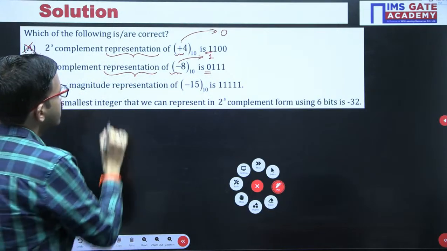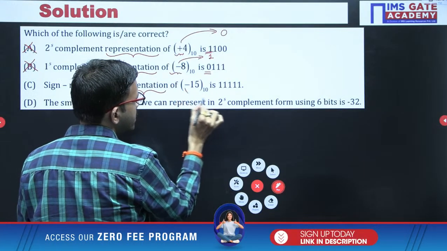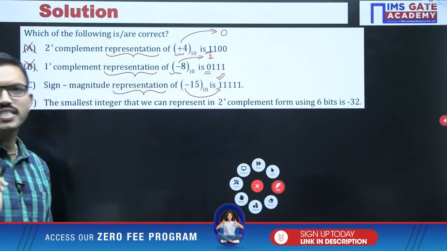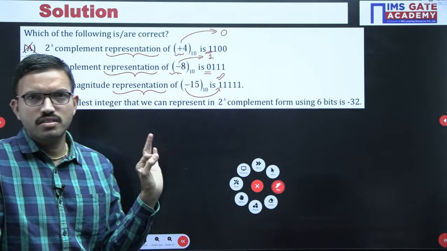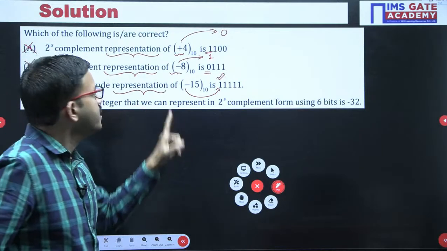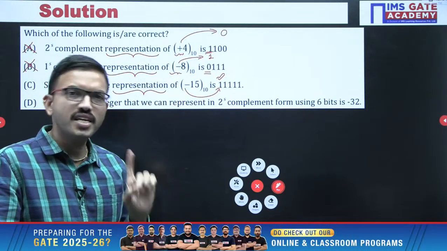Now, here also the word representation is there. Here a negative number is there. Yes, sign bit is 1. Yes, up to here it is correct. That is the first indication. Whether you are having 2's complement, 1's complement or sign magnitude, irrespective of that, whatever the sign you are having, accordingly the sign bit should be there. That is the first observation.